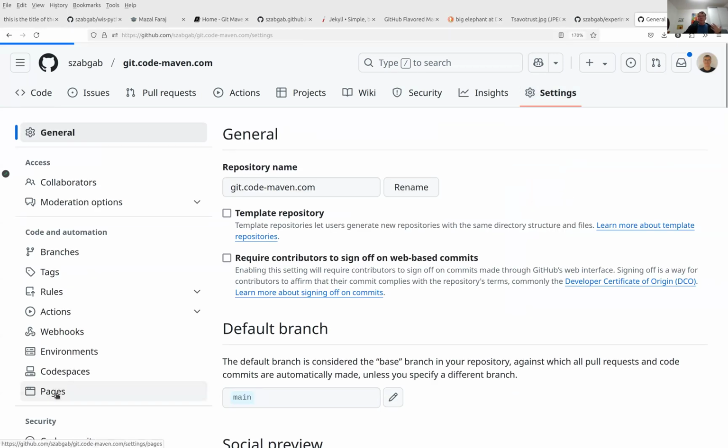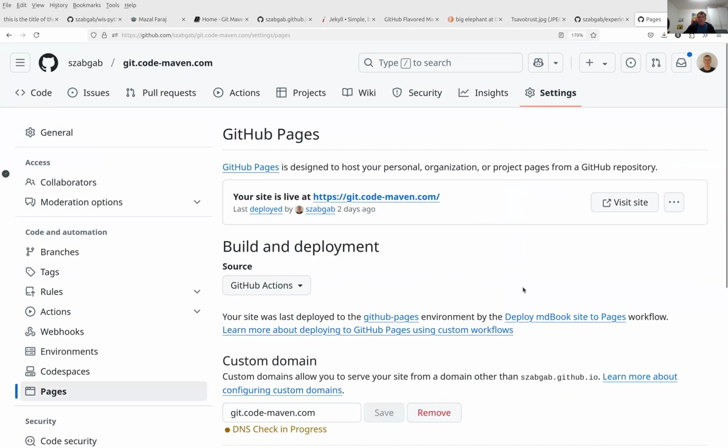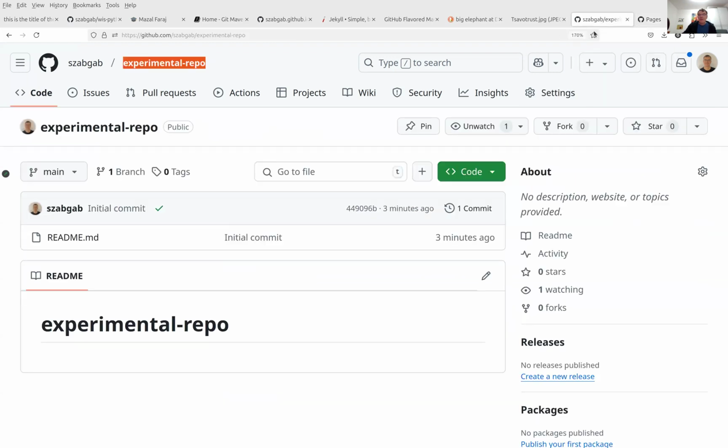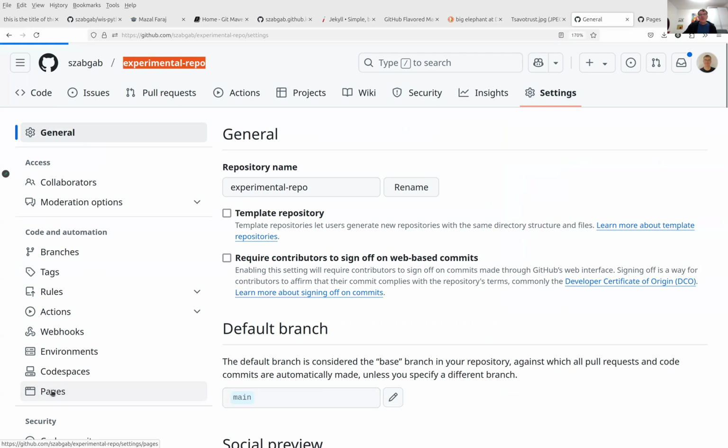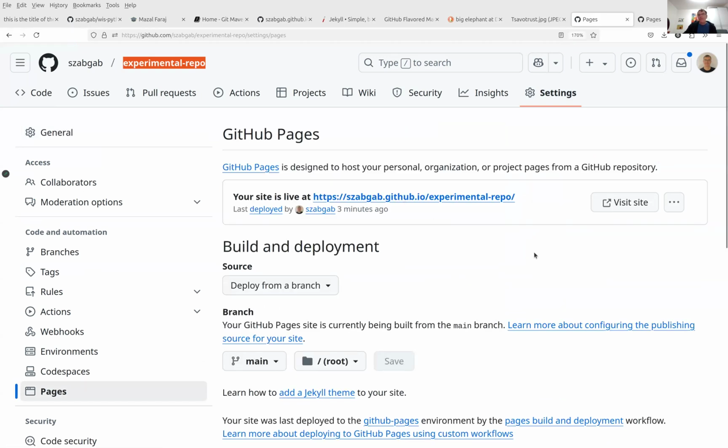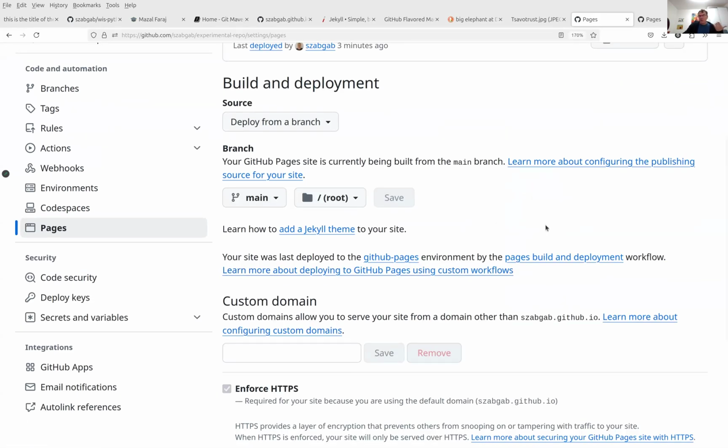So I go to the pages configuration of it. And I show the other one as well, so we can see both and compare the two. So this experimental thing, and also my default page, says deploy from branch, and then it says where to deploy from. This means basically to use the default Jekyll processor, okay?